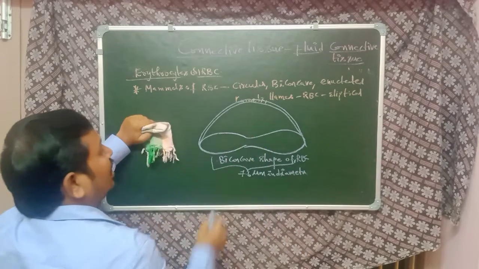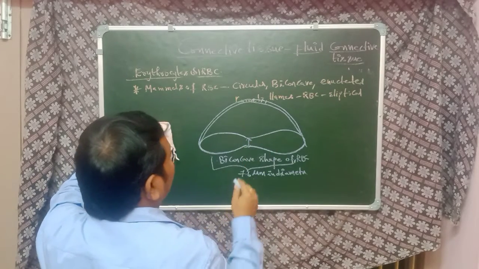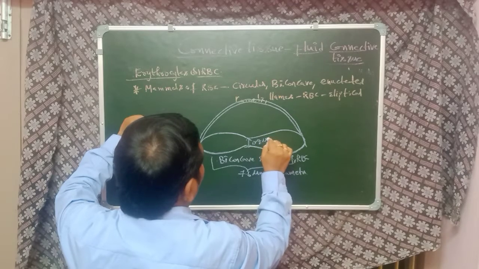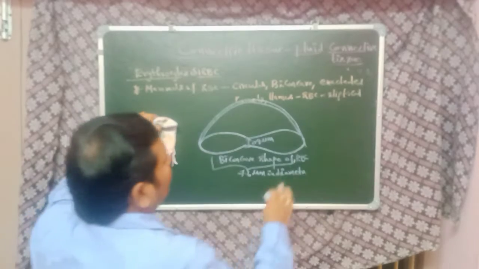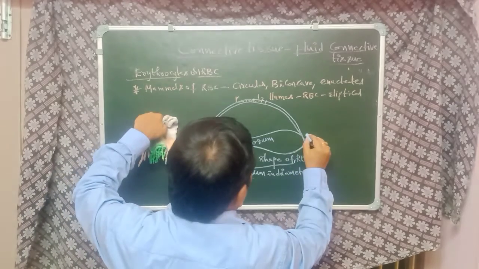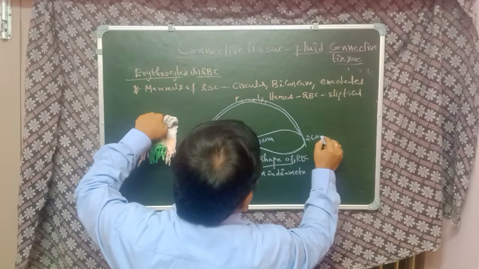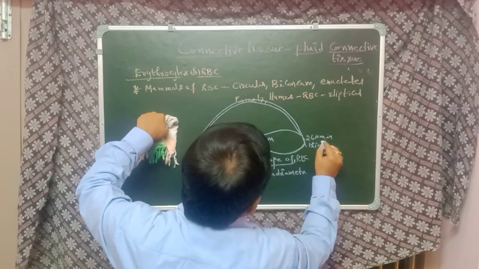In the middle, the thickness is 0.8 micrometer. At the edges, the width of the RBC is 2.6 micrometers in thickness.